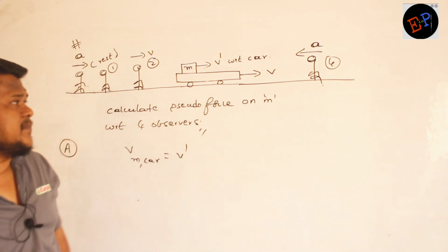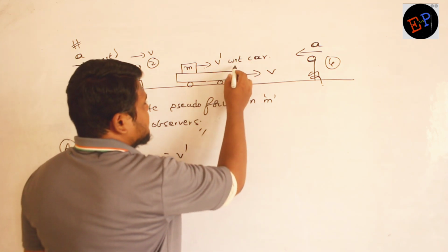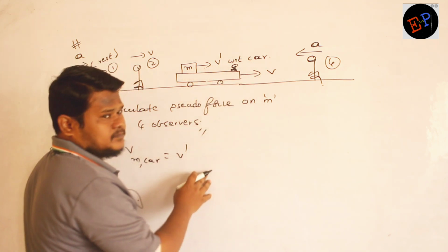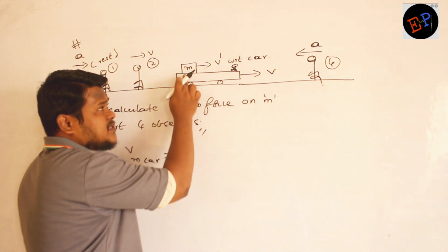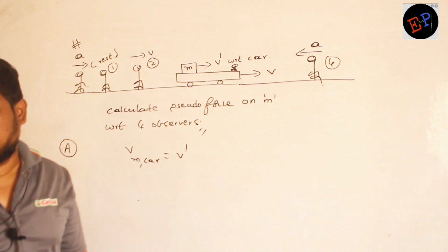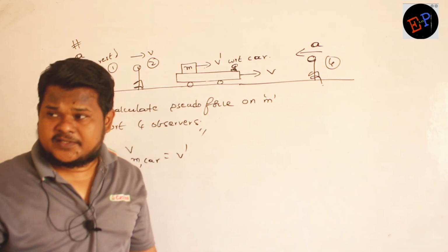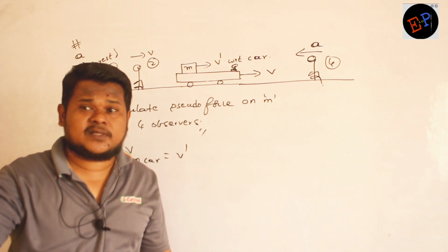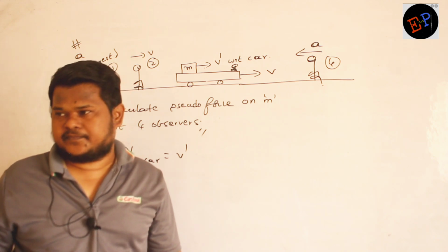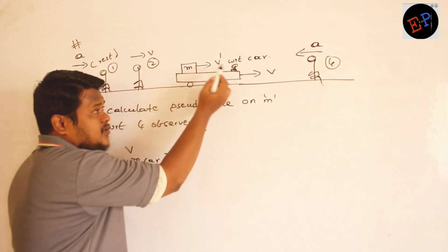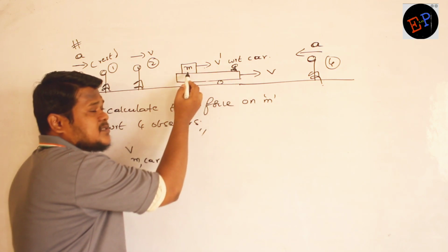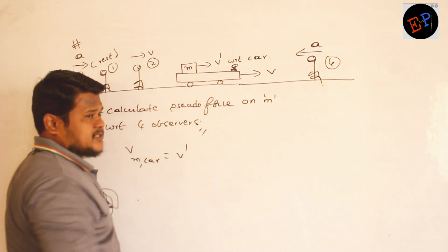It means that if there is an observer standing here on the car, at rest with respect to the car, and if he observes this mass, consider there is an observer on the car itself. Then if he is observing this mass, to this observer the mass appears to be moving with the velocity of v dash.